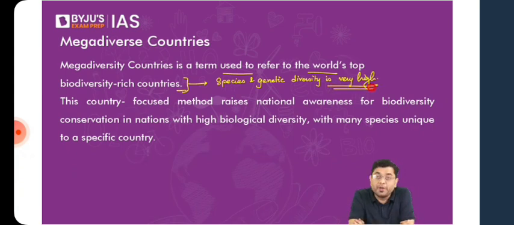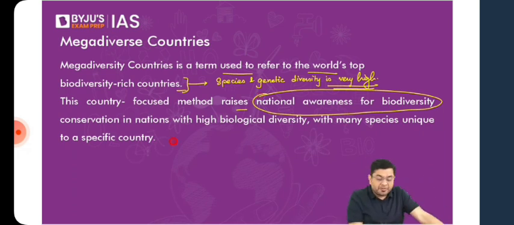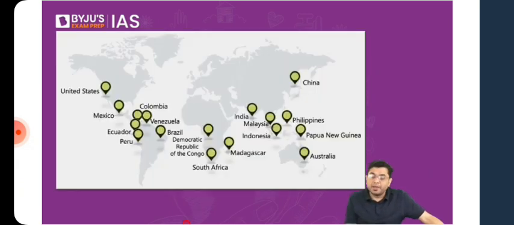Now, this country-focused method raises national awareness for biodiversity. If India is declared a mega-diverse country, obviously there will be greater national awareness and a greater national effort to preserve that biodiversity and prevent it from facing various threats. That is where it outperforms the objective of a biodiversity hotspot. So for biodiversity conservation in nations with a higher amount of diversity and many unique, endemic species, these are your mega-diverse regions of the world.